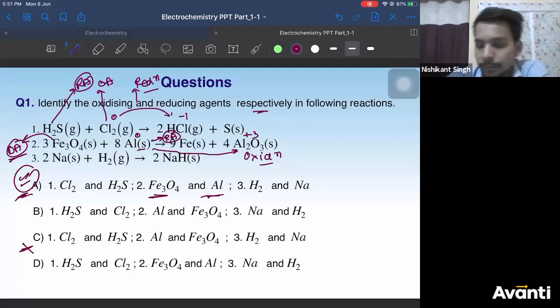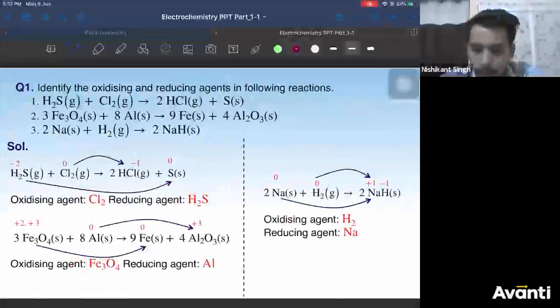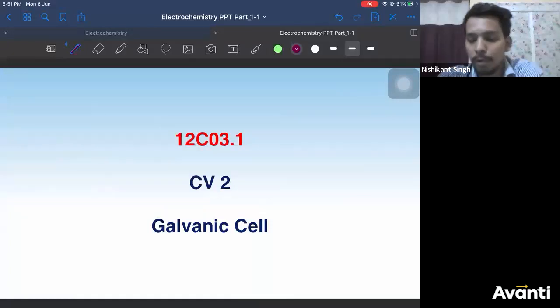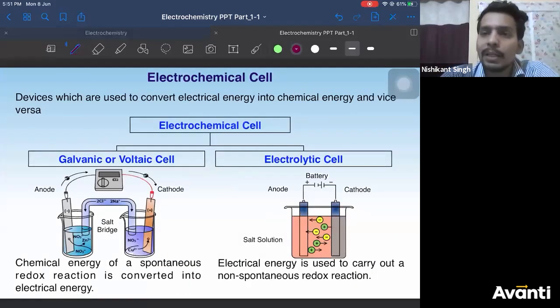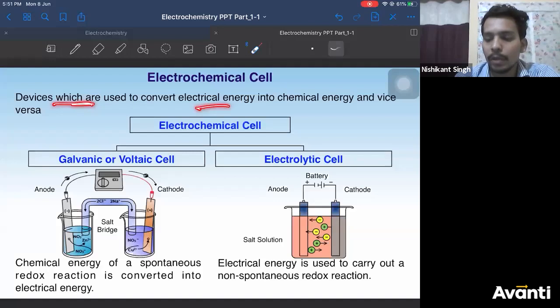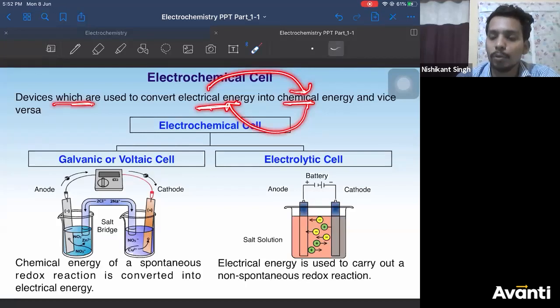All right. Cool. So let's move ahead with the galvanic cell. Before I go to the galvanic cell, I'll differentiate between the two types of cell. So what is an electrochemical cell? First, let me tell that. An electrochemical cell is a device which is used to convert electrical energy into chemical energy, or chemical energy into electrical energy, right?